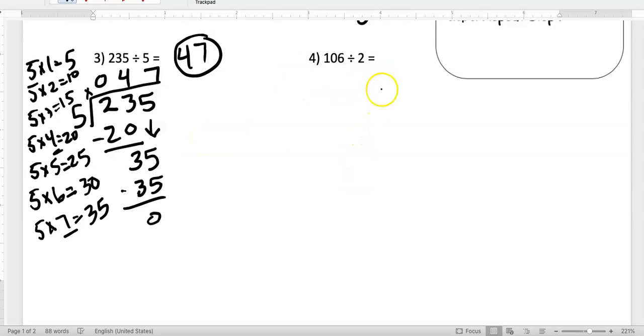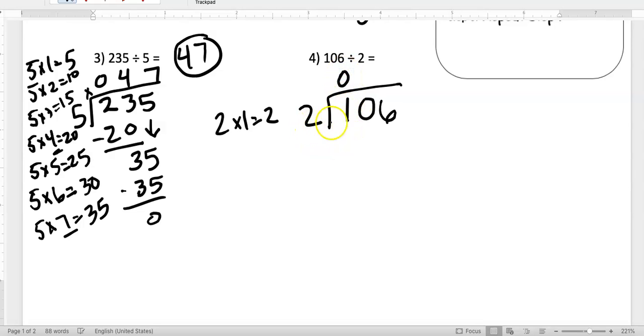Let's go ahead with number 4. We have 106 divided by 2. I don't know about you guys, but when I divide by 2 or 5, I'm always happy, because those are sort of the easiest numbers to multiply by. So let's go ahead and think about 2 going into 1. Can 2 go into 1? No, it cannot, right? 2 is greater than 1, so I need to keep it moving. That's a 0. 2 goes into 10.